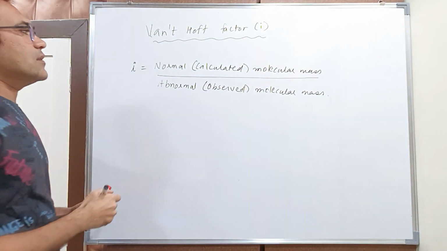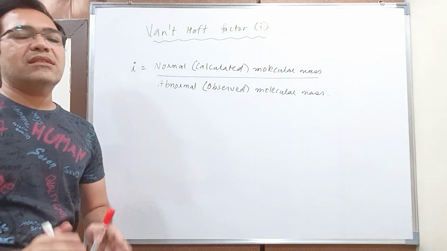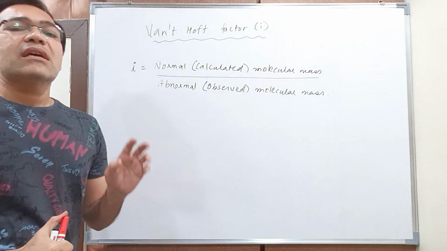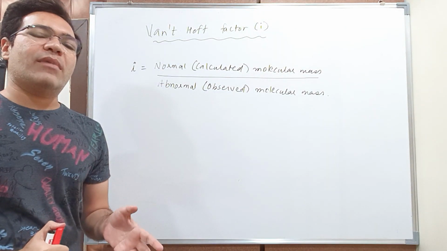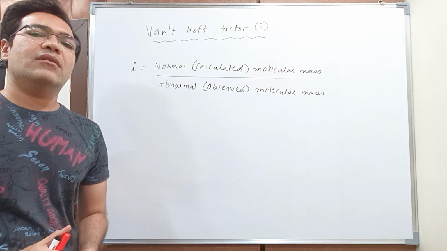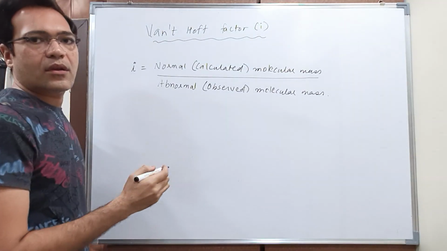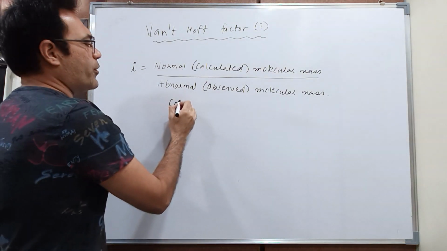Now students, the normal molecular mass is the actual molecular mass of the solute, and abnormal molecular mass is the incorrect molecular mass that you get from the determination of colligative properties experimentally. Correct?